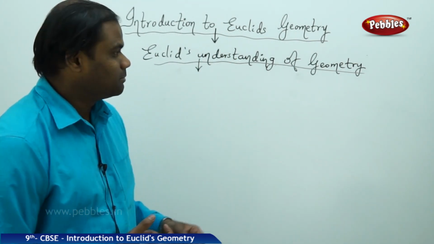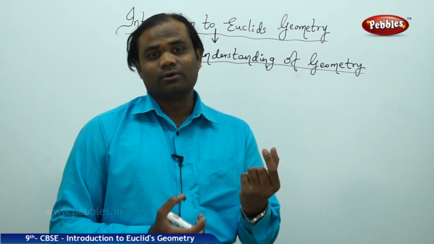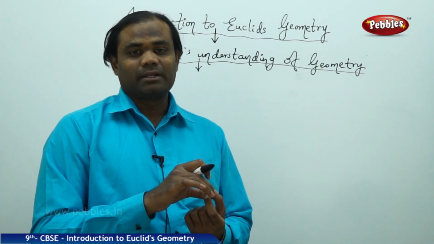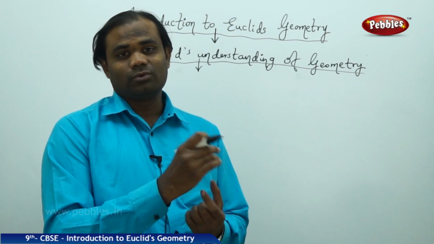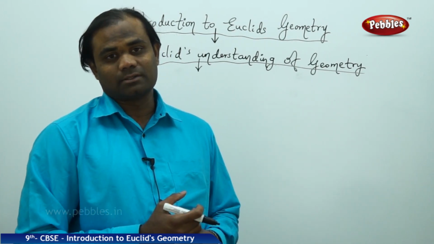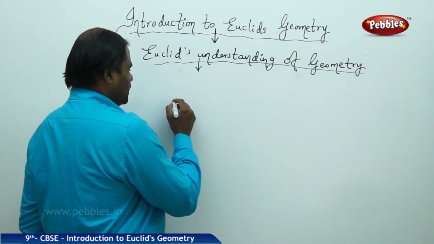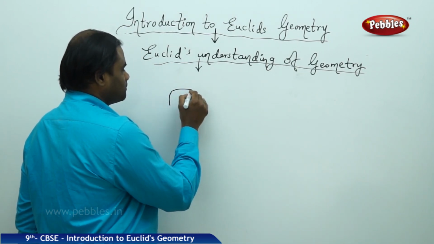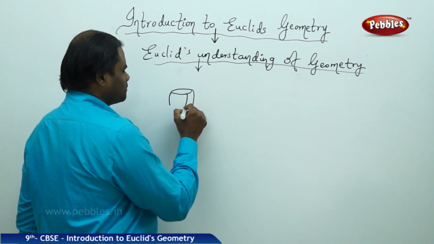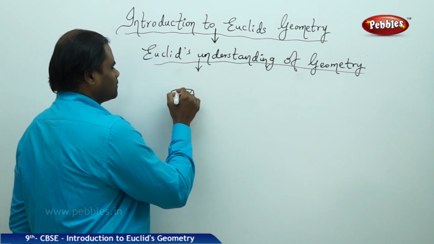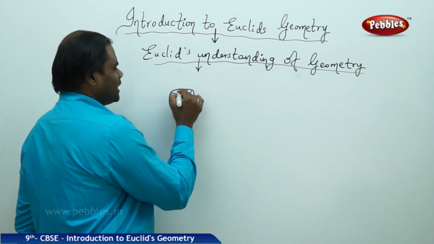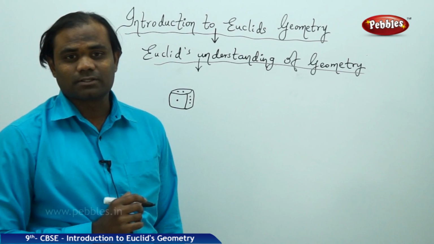For this, let me take an example of a cube to understand how Euclid's geometry can be applied, or has been applied, through each of the developed contents. Imagine I have a cube or a die. We all know that a die has 6 faces.